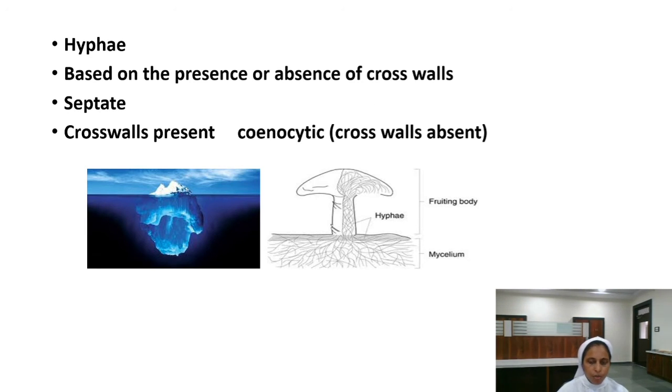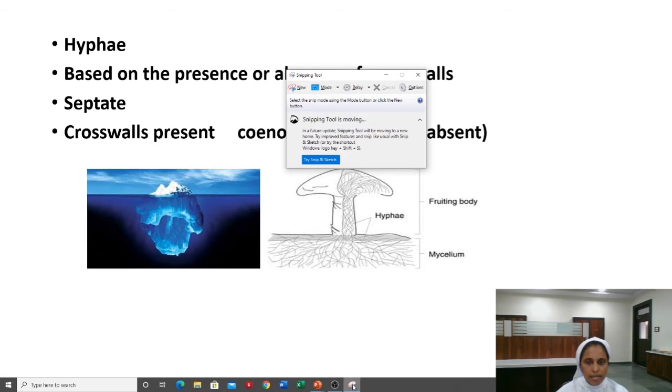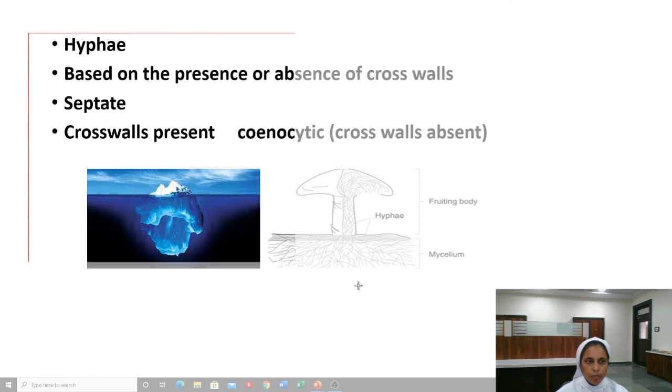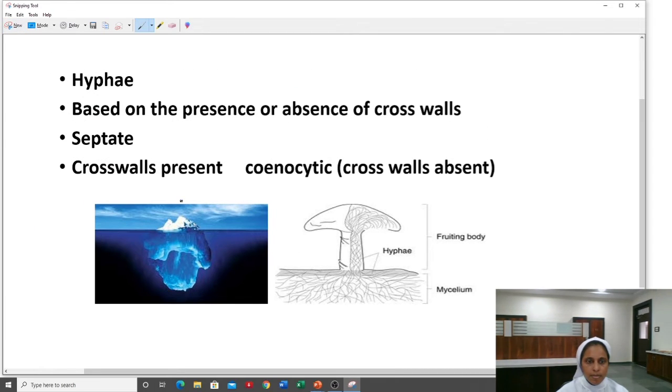So we can compare the fruiting body to the tip of the iceberg. You can see here the tip of the iceberg. It is a small mass of ice seen in the upper area, but underneath the water you can see the huge mass of ice. In the same way, the fruiting body is smaller compared to the mycelium. Here it forms a network of hyphae that is termed as mycelium. Clear?